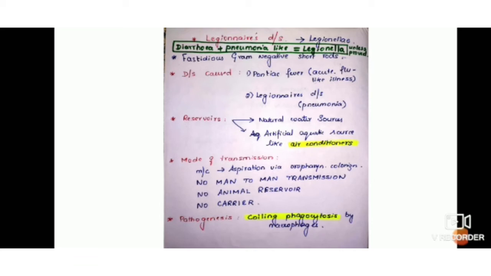All these "no" things are mostly asked in the exams, so we have to know this also. And the pathogenesis of this organism is by coiling phagocytosis by macrophages. This is an important term we should know. Extrapulmonary manifestations of this disease are most commonly in the heart in the form of myocarditis or pericarditis, and other manifestations include sinusitis, peritonitis, pyelonephritis, skin and soft tissue infection.